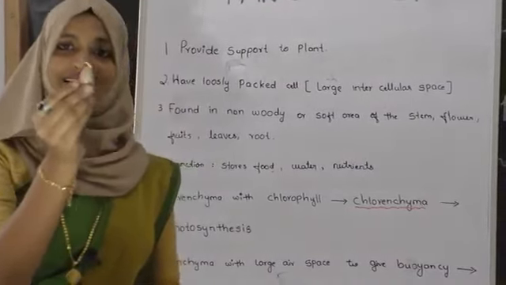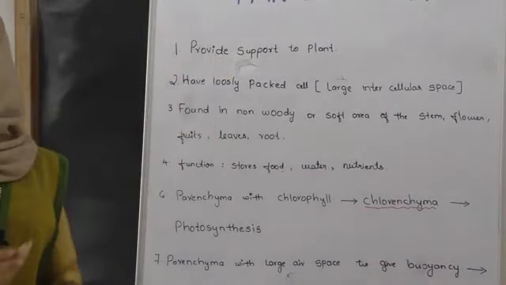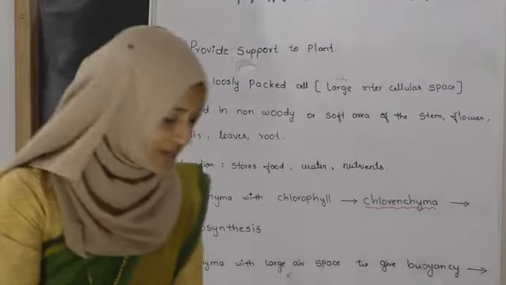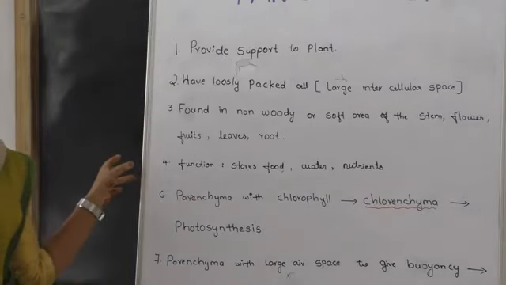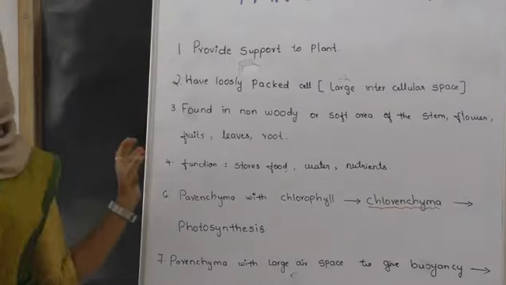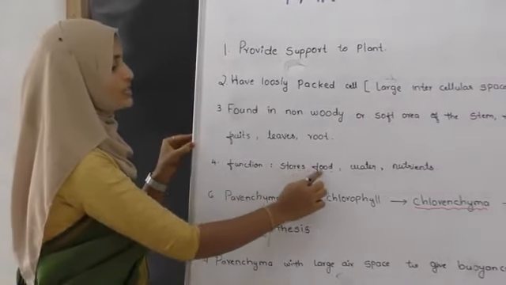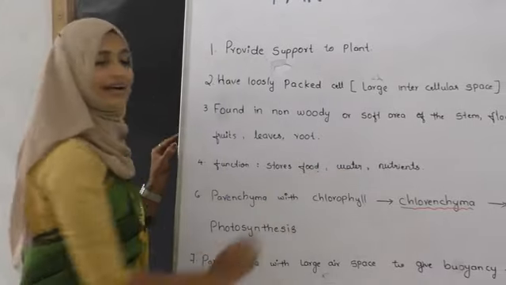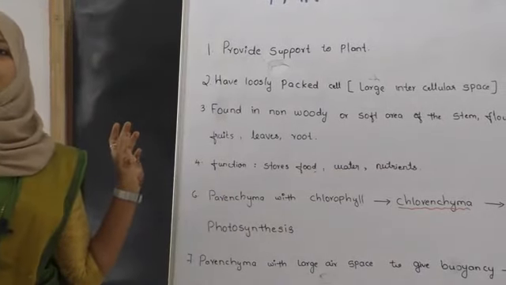This jackfruit seed is also an example where we can find parenchyma. Okay, next we will move to the fourth point, that is the functions. What are the functions of parenchyma in plants? The function is that it stores food, water and nutrients.